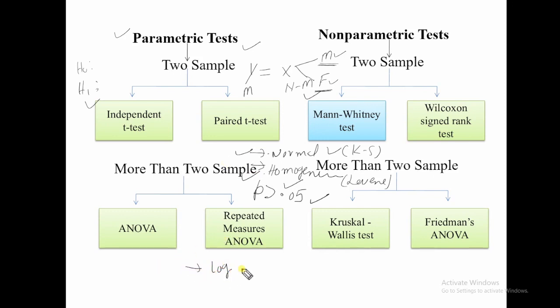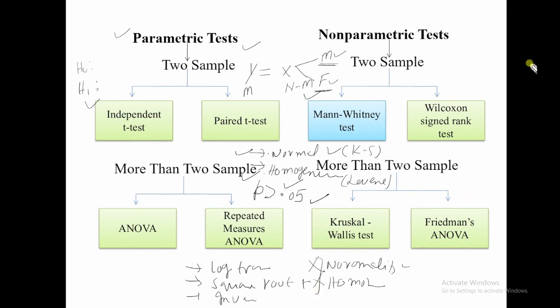One is log transformation, second is square root transformation, and third is inverse transformation, and then check the data's normality and homogeneity again. After transforming, we check again whether my data is normal and homogeneous.